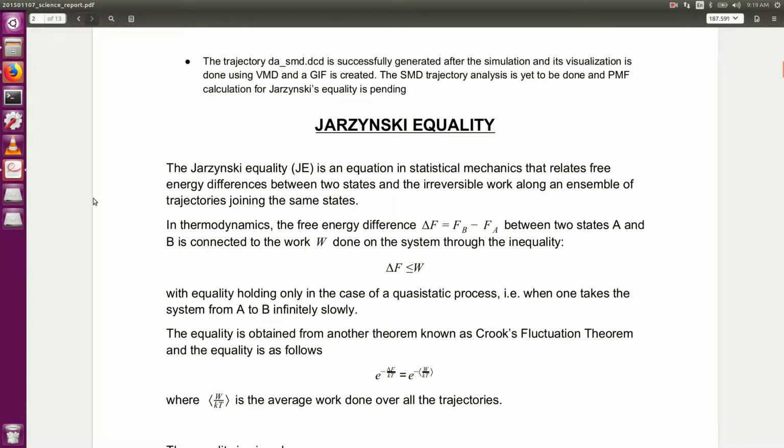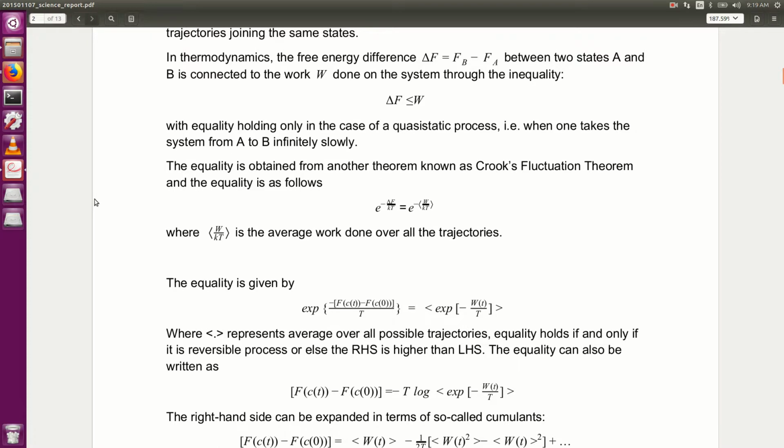Now I'll tell you about the Jarzynski equality. The Jarzynski equality is an equation in statistical mechanics that relates free energy differences between two states and the irreversible work along an ensemble of trajectories joining the same states. In thermodynamics, the free energy difference ΔF between two states A and B is connected to the work done W on the system through the inequality ΔF ≤ W, with equality holding only in case of a quasi-static process. That is, when one takes the system from A to B infinitely slowly.